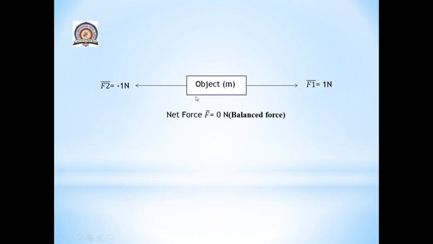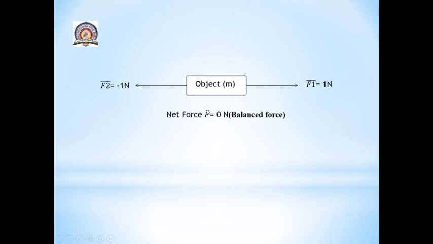F bar is the net force, that is the vector sum of all the forces acting on this object m. In this case there are two forces, F1 bar and F2 bar. Now net force, F bar, equals F1 bar plus F2 bar. So addition of 1 Newton with minus 1 Newton will be equal to 0.